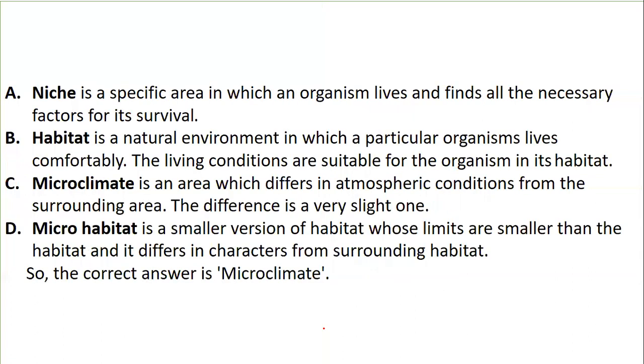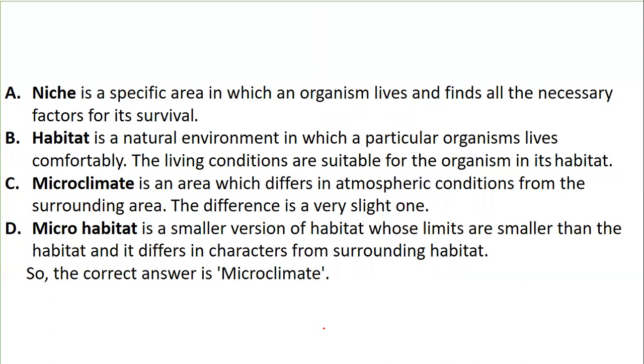So you have an explanation for all of them. It will help to understand what the difference is. Okay, so niche is nothing but a specific area in which an organism lives and finds all the necessary factors for its survival. Habitat is a natural environment in which particular organisms live comfortably. The living conditions are suitable for the organism in its habitat. Microclimate is the area which differs in atmospheric conditions from the surrounding area. The difference is very slight.